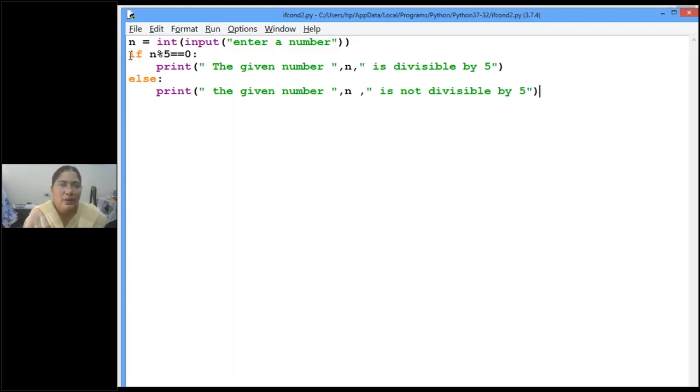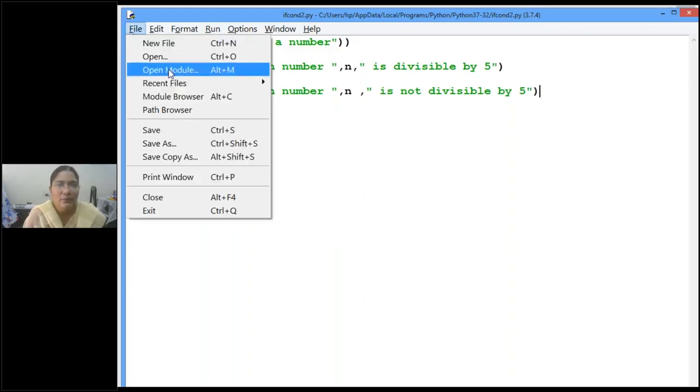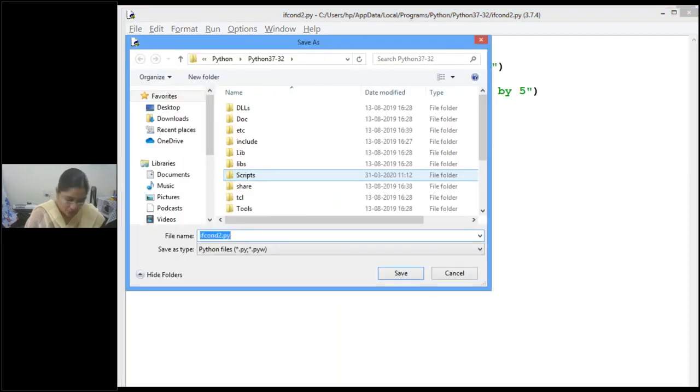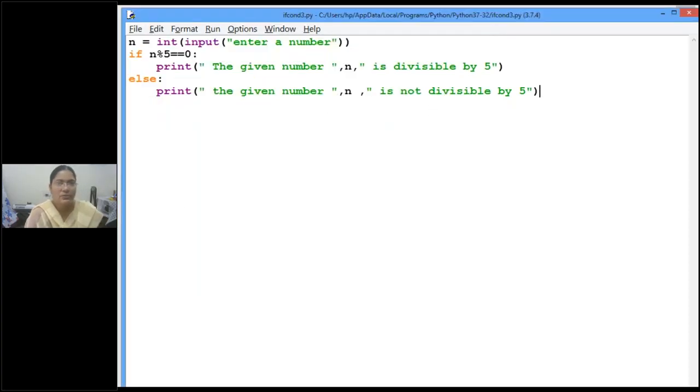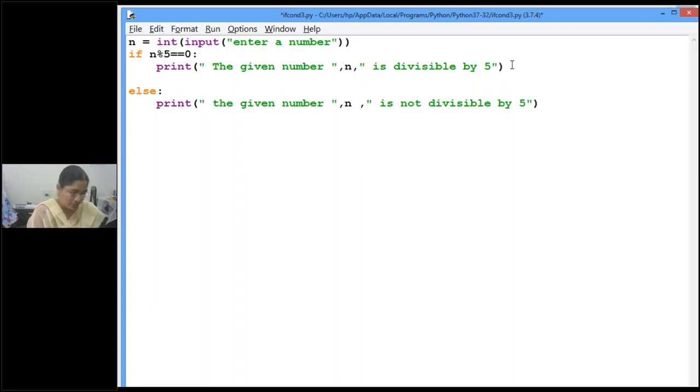Now let's see whether the given number is divisible by 5 or divisible by 3 or both. Okay, children, let me take one more file. This is the if condition only. Third thing: if the number is divisible by 5, then display that the number is divisible by 5.